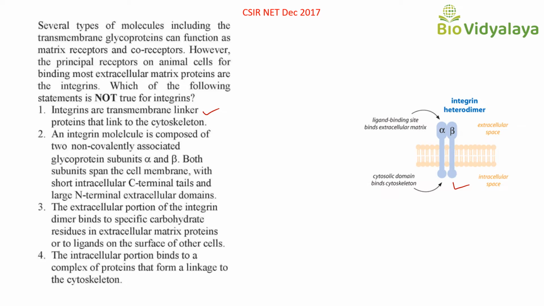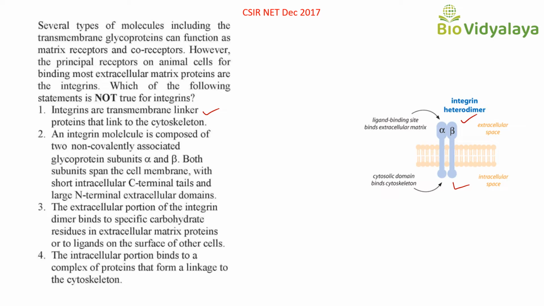Second statement. An integrin molecule is composed of two non-covalently associated glycoprotein subunits alpha and beta. Both subunits span the cell membrane with a short intracellular C-terminal tail and large N-terminal extracellular domains. See here, this is the structure of integrin.